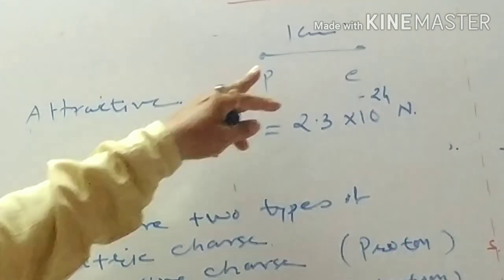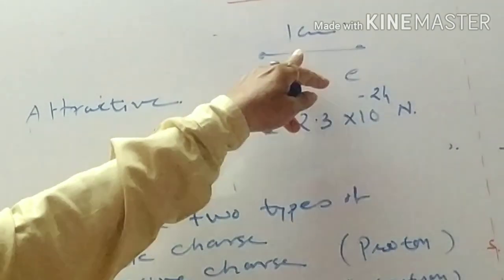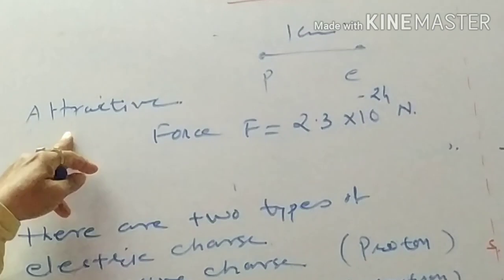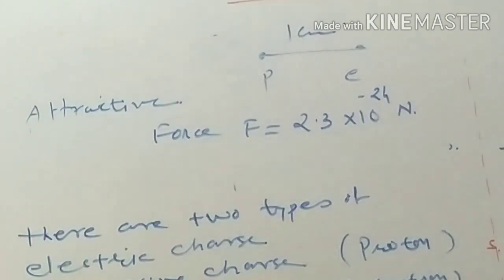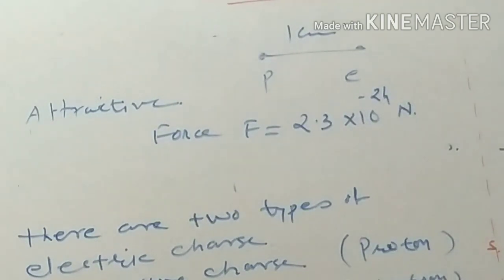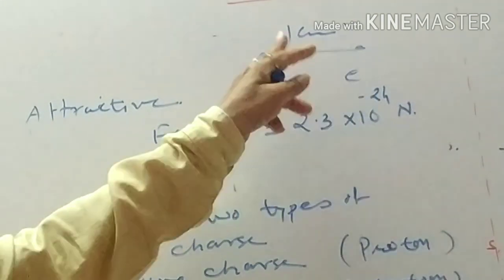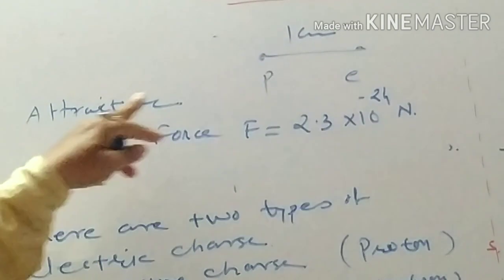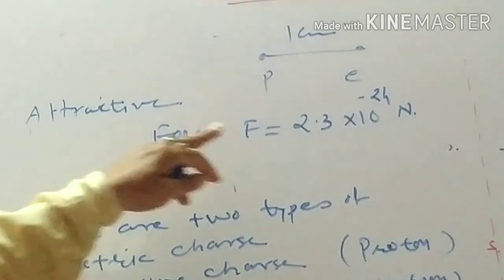So here, one proton and one electron separated by the distance of 1 centimeter, attractive force. Two electrons separated by 1 centimeter distance, there is a repulsive force. Two protons separated by 1 centimeter distance, there is a repulsive force. But one proton and one electron separated by the same distance of 1 centimeter, there is an attractive force, same value.